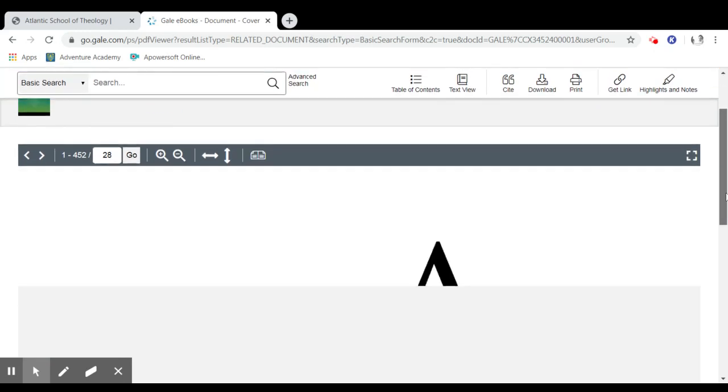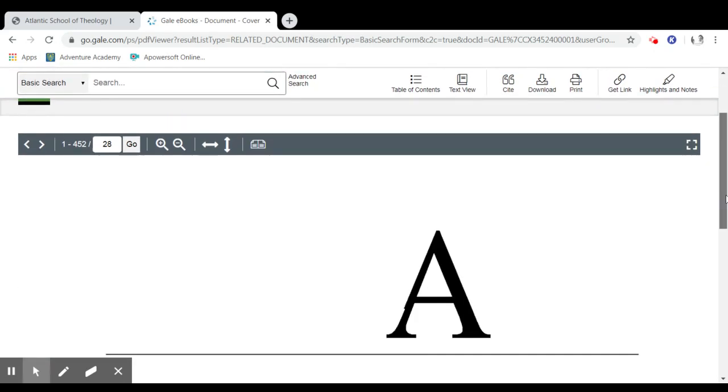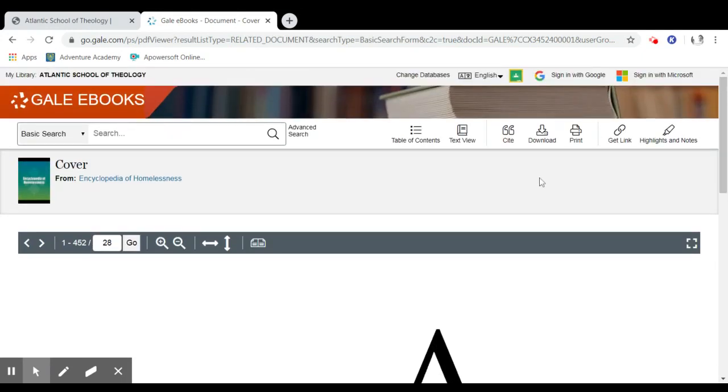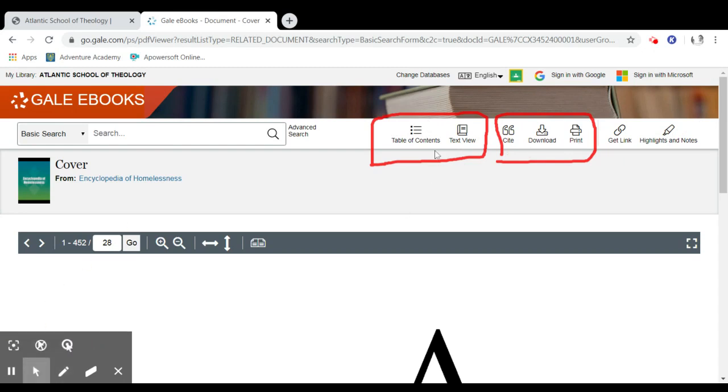And then the page loads. What I'd like to see is a breakdown. Here we go. So up here, you have some options. Cite, download, highlight sections of it, table of contents. I want to look in there.